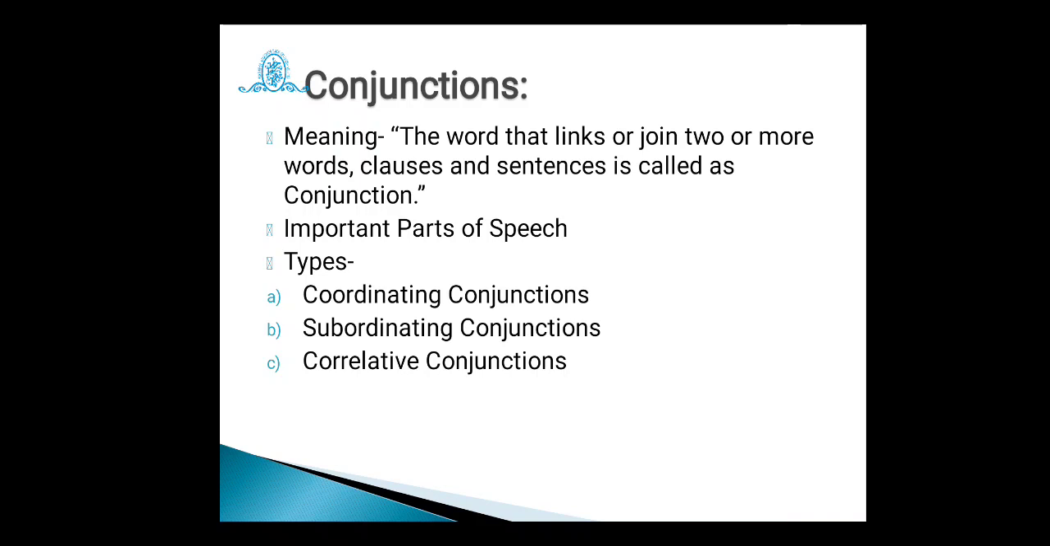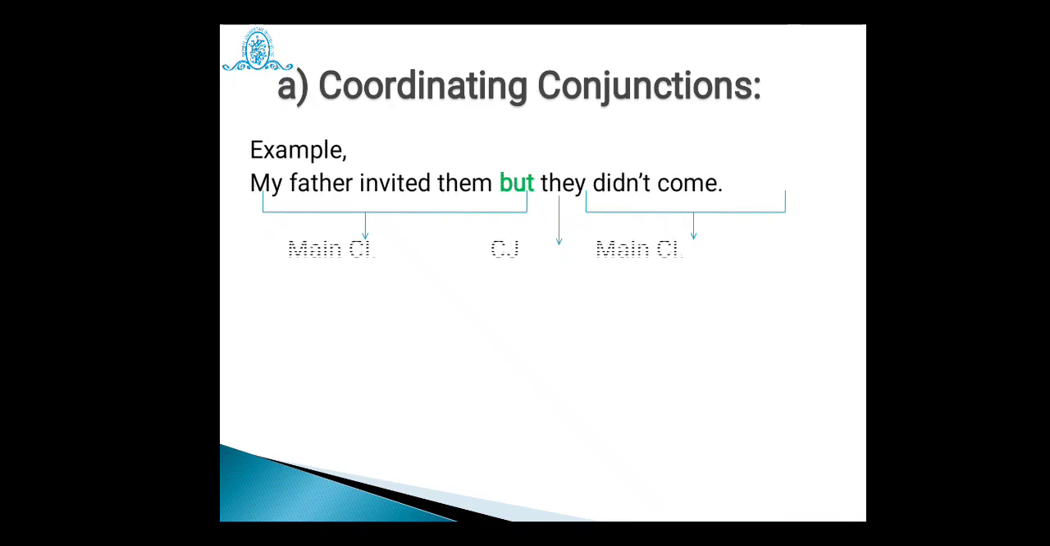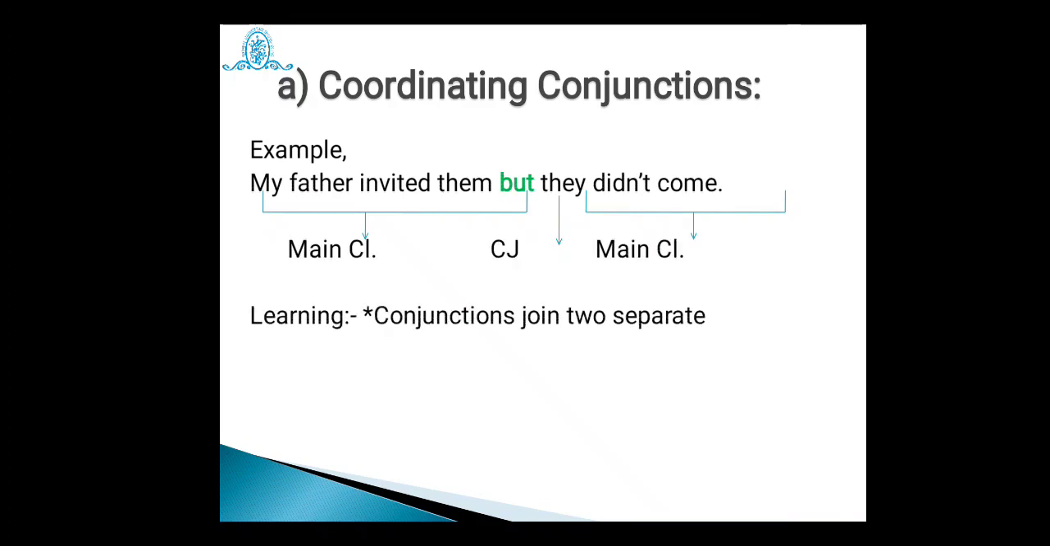So basically there are three types of conjunctions. At school level you might have studied them: coordinating conjunctions, subordinating conjunctions, and the third one, correlative conjunctions. Now we will see them one by one, starting with coordinating conjunctions. Here an example is given for your proper understanding. The green word given there is a conjunction, specifically a coordinating conjunction, and it is going to connect two different clauses, which are main clauses.